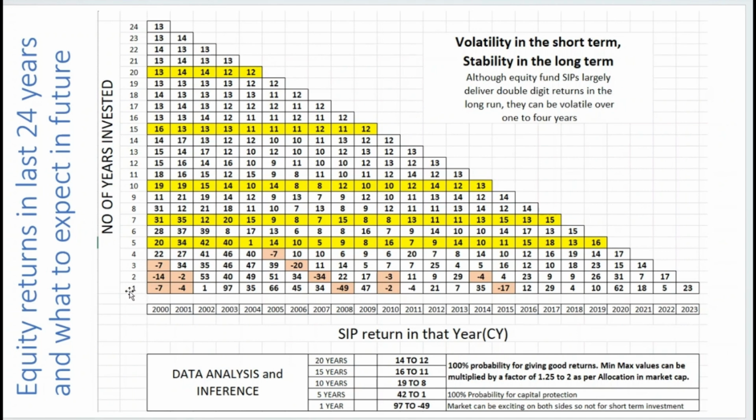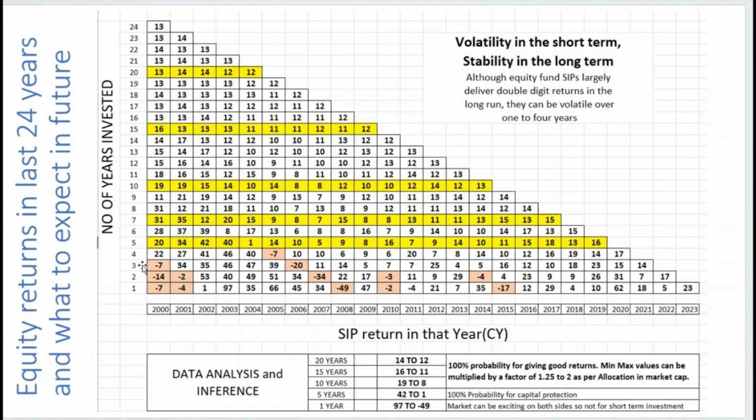Then in the y-axis, this is the number of years an investor is staying invested in the market. If it is 2, it means an investor has entered the market in 2000 and has stayed invested for 2 continuous years. That is, he has done 24 SIPs.